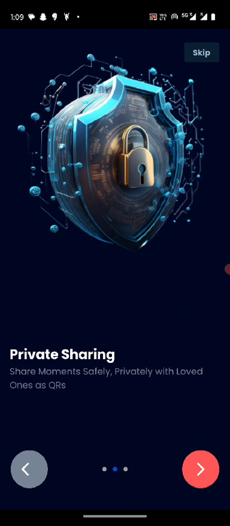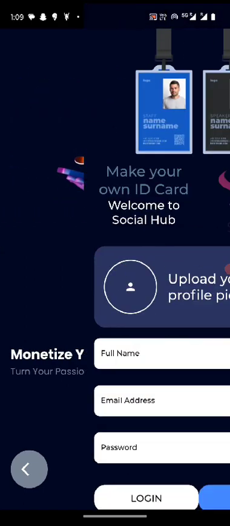Then we have privacy, obviously, as we are going to store it in IPFS, which is a decentralized storage system. So we have a hash key for it, and we have a CID based on that. So yeah, let's log in to the application.